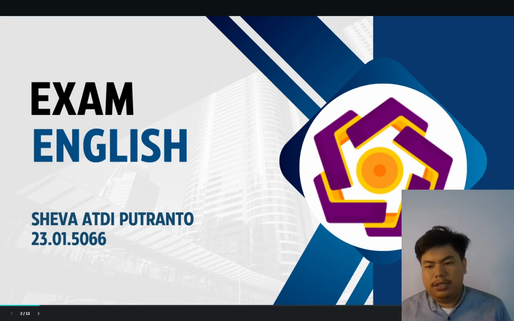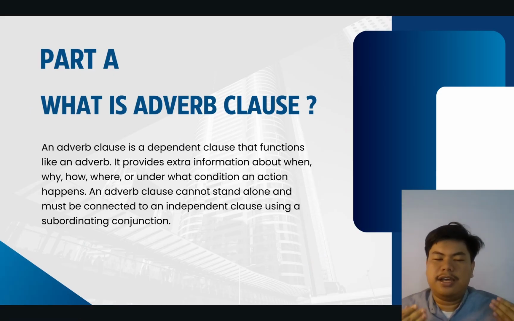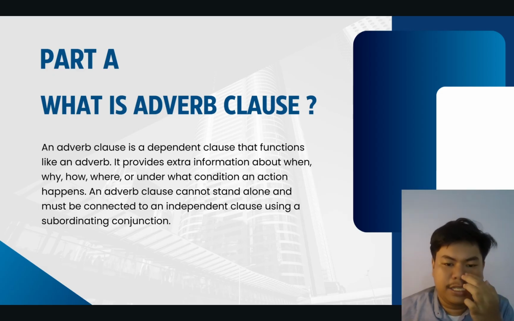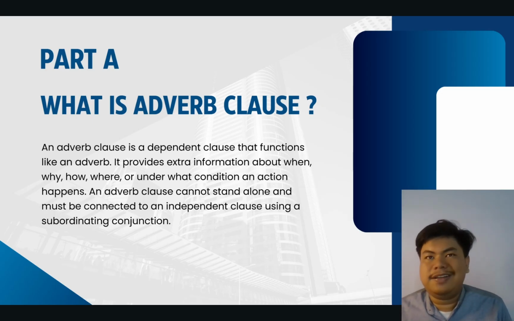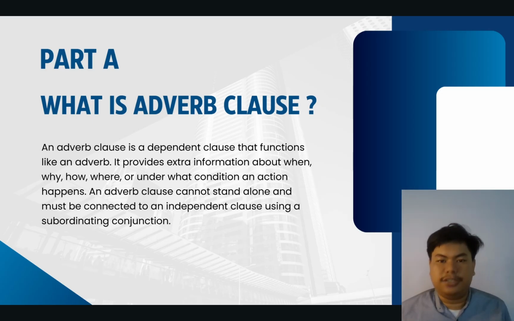Part A: what is an adverb clause? An adverb clause is a dependent clause that functions like an adverb. It provides extra information about when, why, how, where, or under what condition an action happens. An adverb clause cannot stand alone and must be connected to an independent clause using a subordinating conjunction.